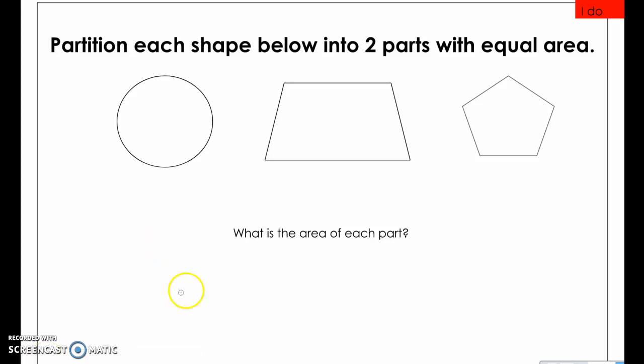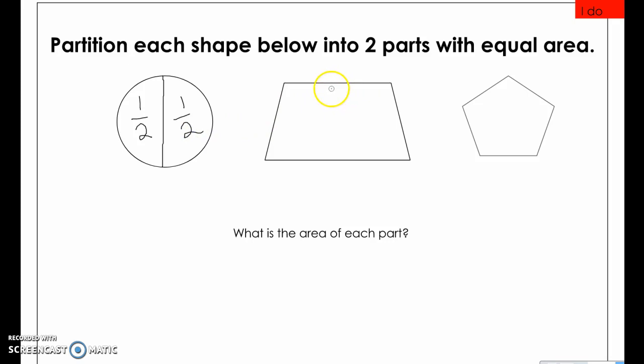Let's take a look at our circle here. If I want to partition it into two equal sections, I need to draw a line down the middle to make sure those sections are equal. Now, the area of each part is 1/2 of the whole. This section is 1/2 and this section is 1/2.